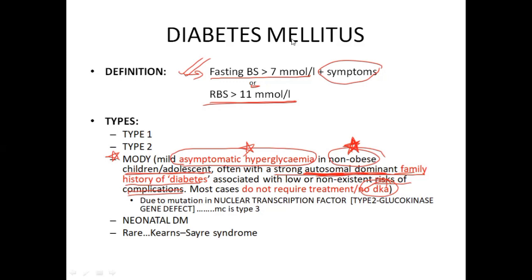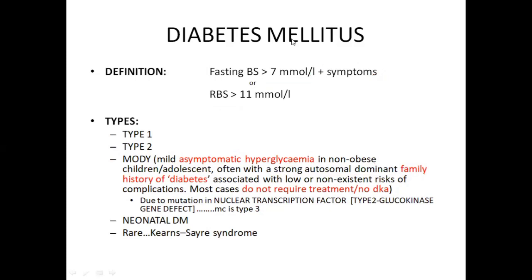Some theory about MODY. It is divided into types 1 to 6, and it is due to mutation in a nuclear transcription factor. The most common type is type 3.